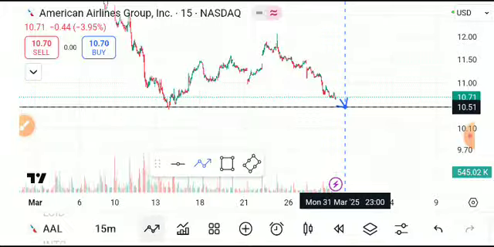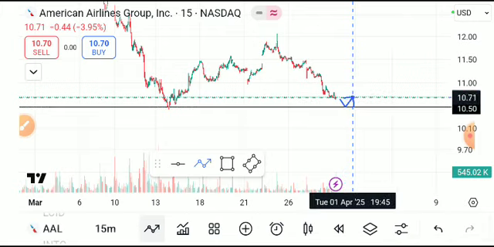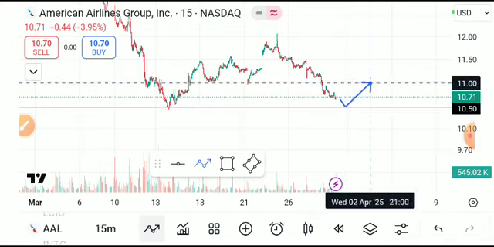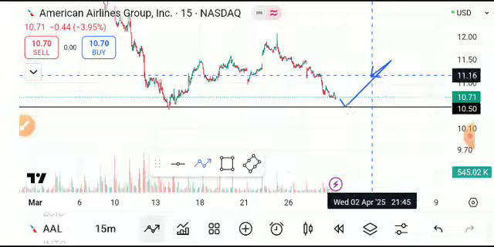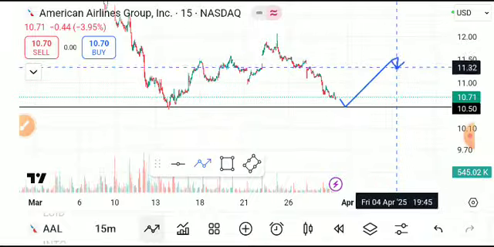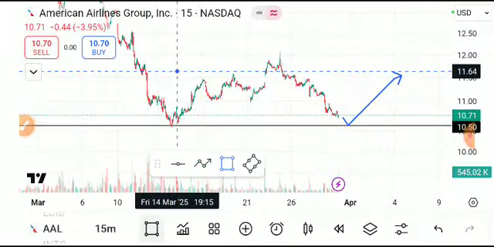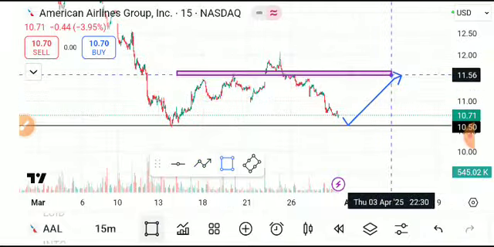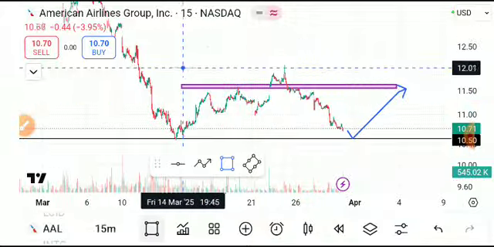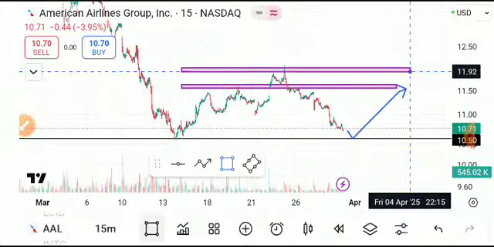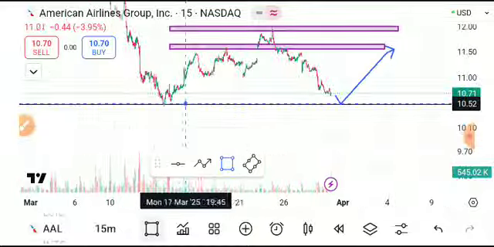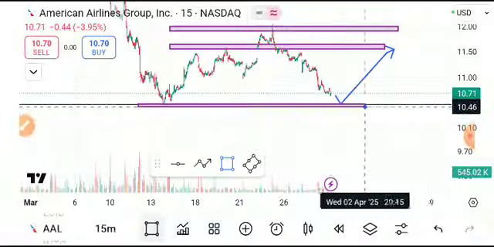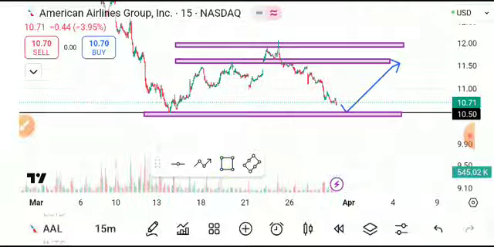So the possible pathway the stock can follow for our next trading session: the stock can go downside till the level of 10.51, and on an intraday level we see some recovery in the stock till the level of 11 to 11.5, because on the upside we have strong resistance zones. At the level of 11.5 we have a strong resistance zone, and if the stock breaks it then the next resistance zone is at the level of 12. On the downside we have a support zone at the levels of 10.50 to 10.40. So here are some important levels and important zones for the stock.